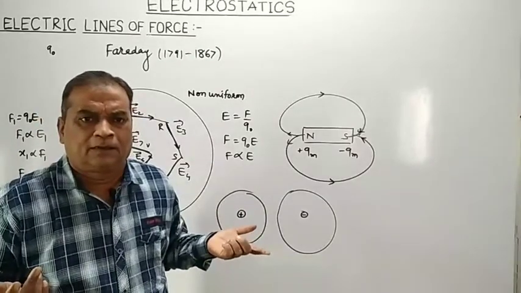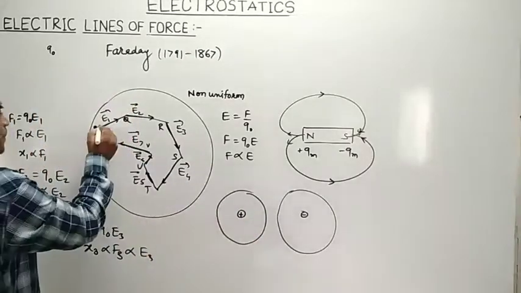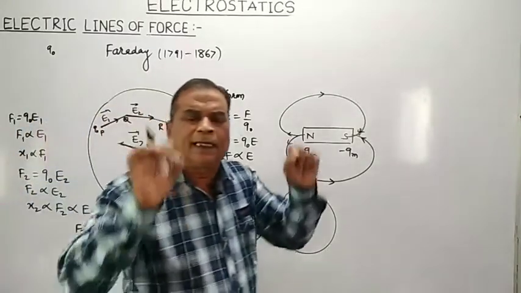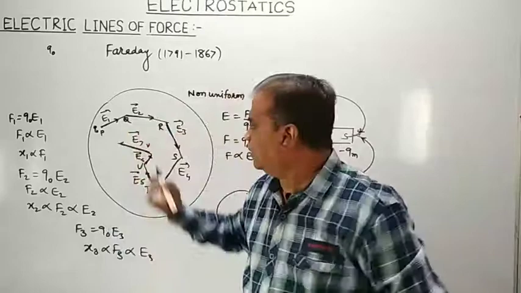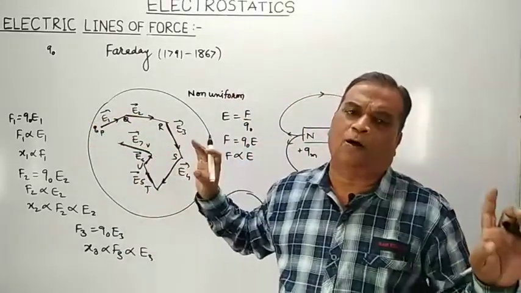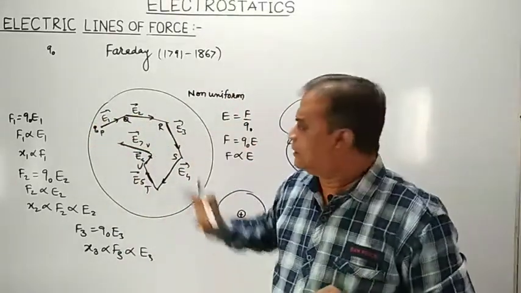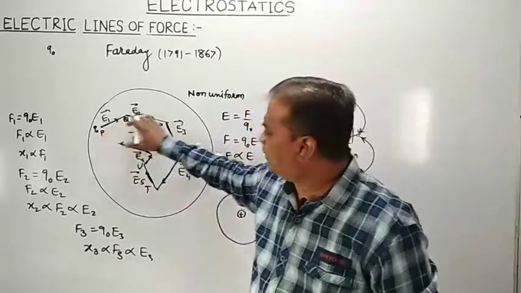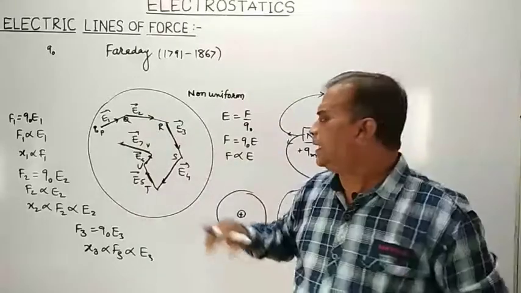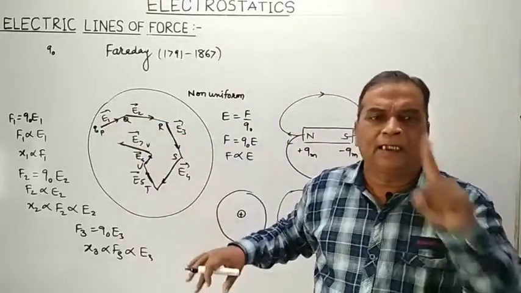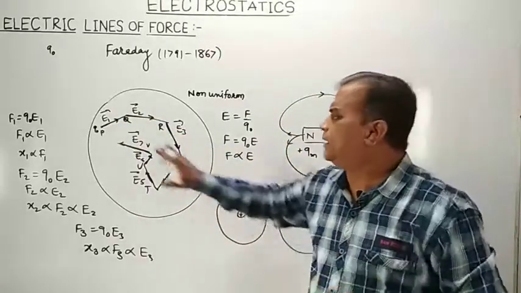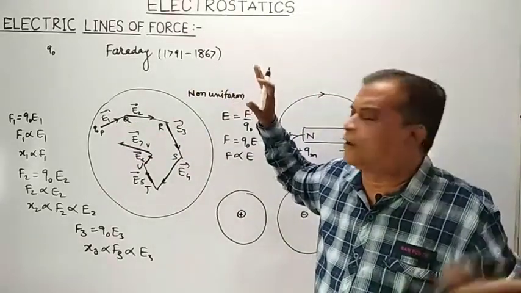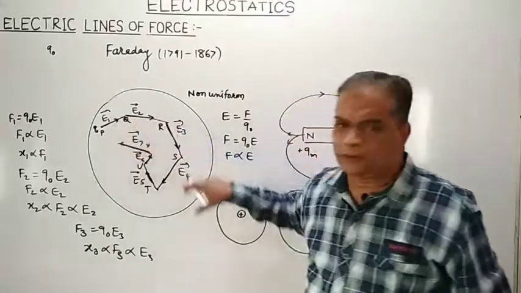So this is the path along which a test positive charge will move in the region of an electric field. That imaginary path traced by a unit positive charge in the region of electric field is called lines of force of electric field, or it is also known as electric lines of force.